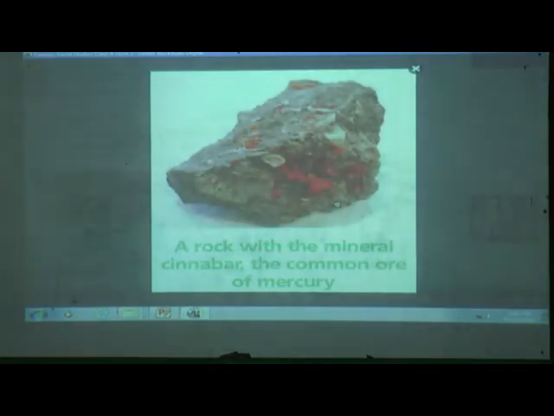Now here we can see a rock with the mineral cinnabar, the common ore of mercury. We can see that this rock has minerals. Can you all see this red color? What is it? It is cinnabar. It is the common ore of mercury. Where do we find mercury? When we fall sick, we go to the doctor. The doctor puts a thermometer inside our mouth or under the armpit, isn't it? That mercury, when you see it, is silver in color, and that is called mercury.